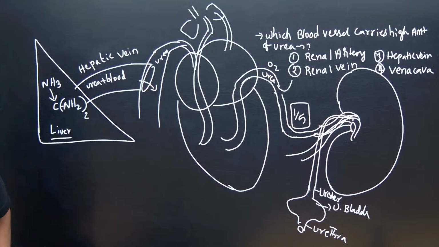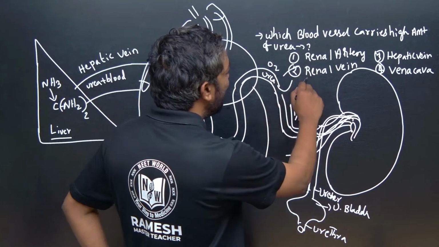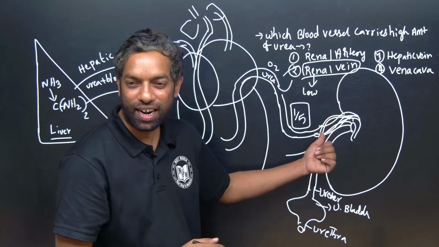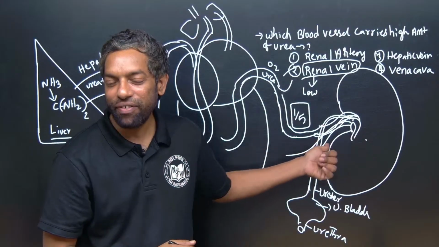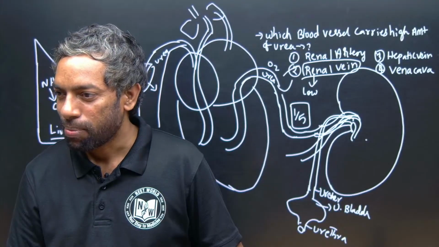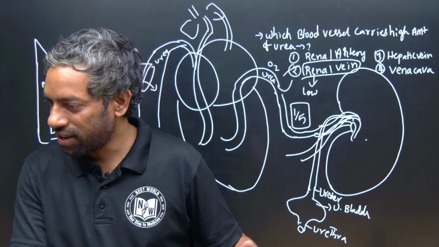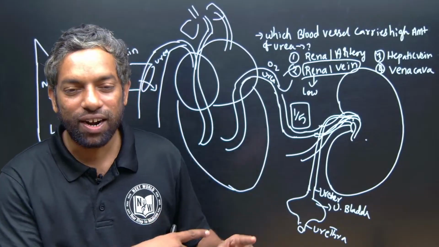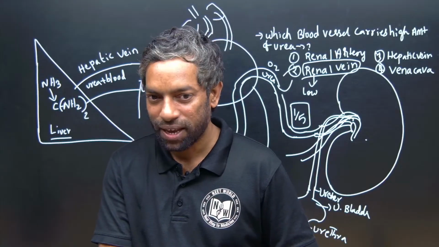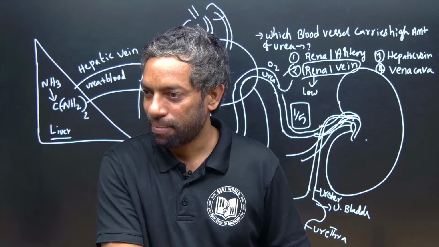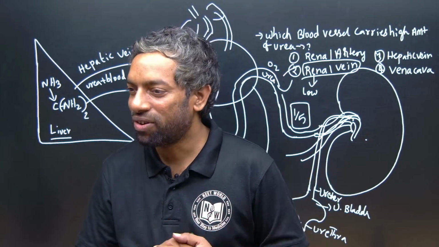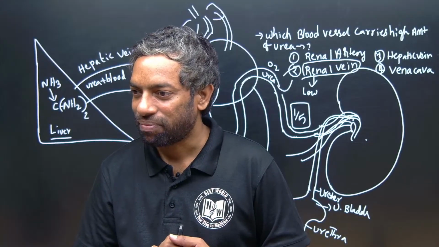Two, meaning renal vein? Why is renal vein the lowest in urea? The renal artery's blood is already filtered in the kidney. The renal vein carries only deoxygenated blood, so there is no urea. After filtering, the renal vein carries deoxygenated blood only. The renal artery carries urea along with oxygen into the kidney, where the urea is filtered. So the renal vein carries the lowest amount of urea.